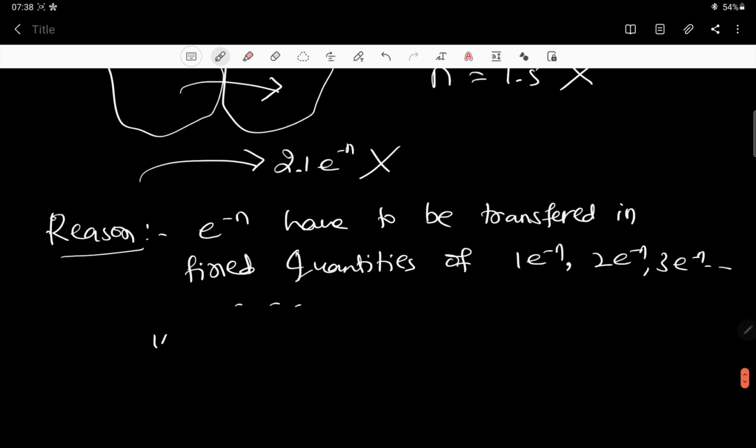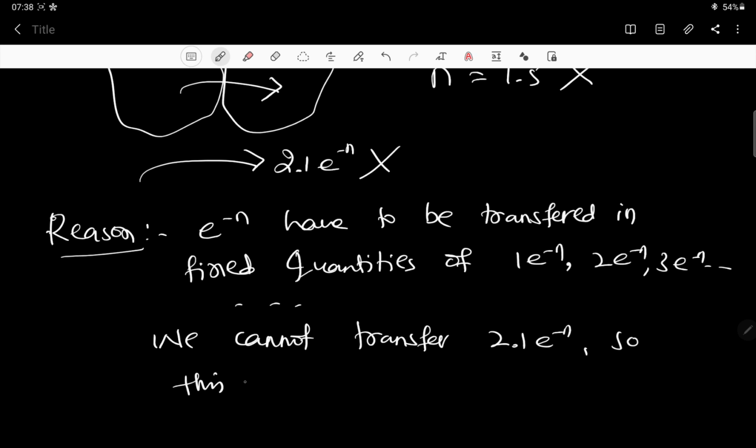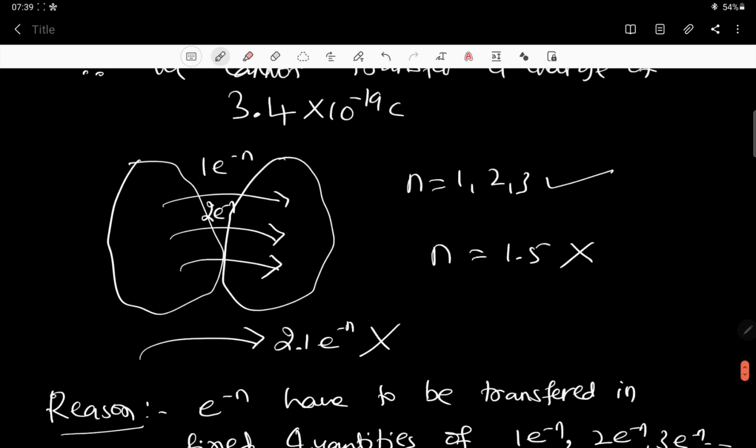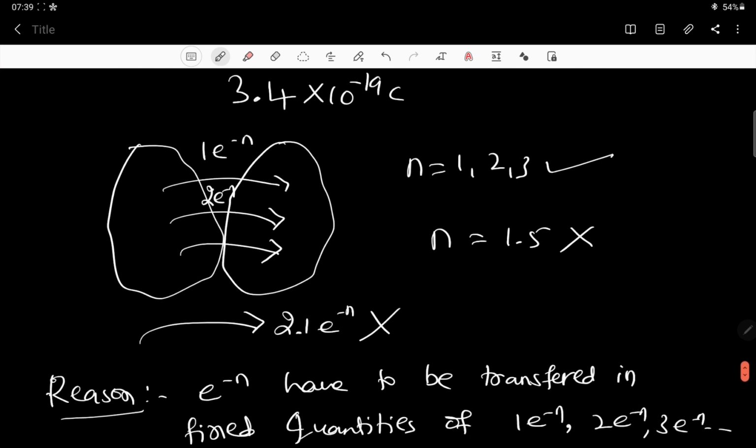So we cannot transfer 2.1 electrons. So this charge transfer is not possible.